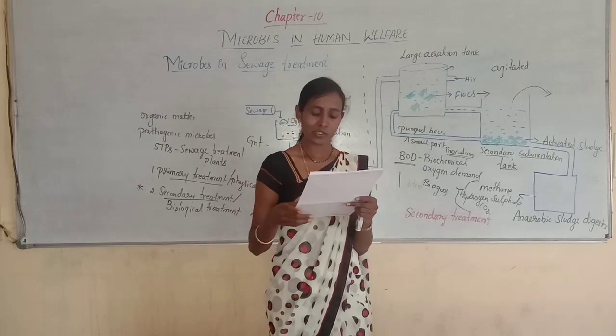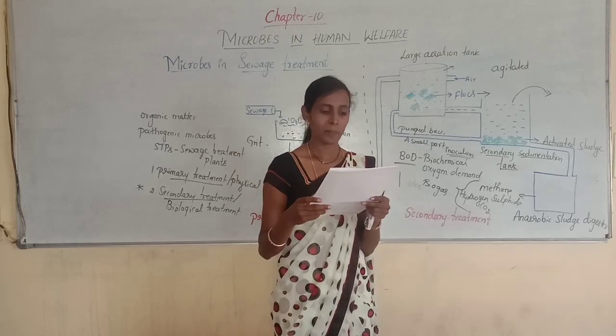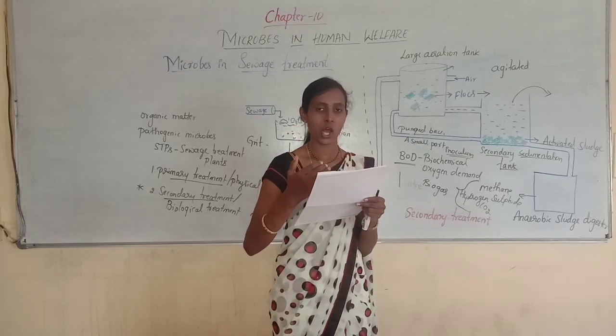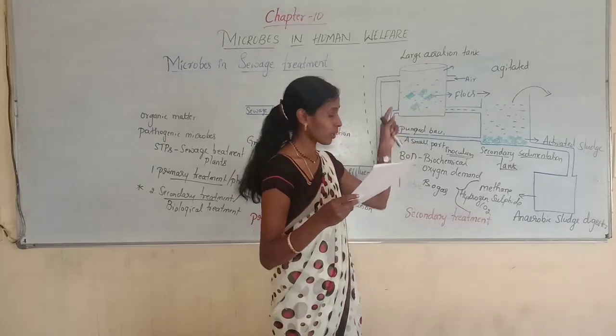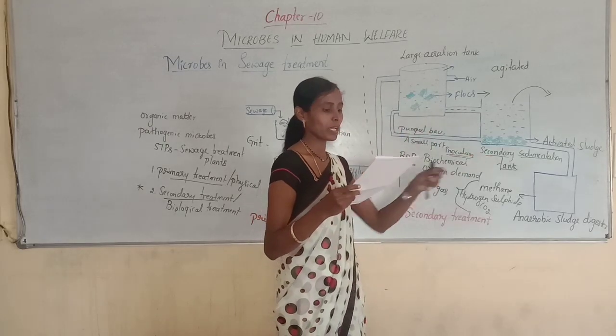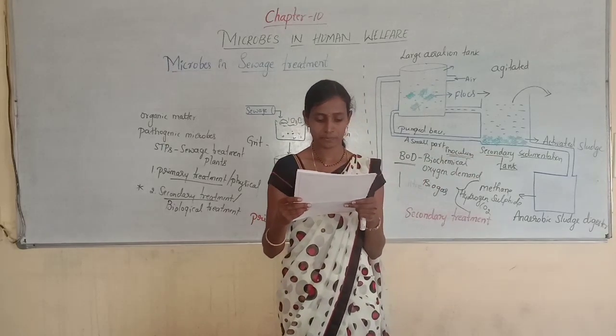Option D has very high amount of suspended solids and dissolved salts. Here when you observe all these, option B is correct. Option B, it is processed by aerobic then anaerobic bacteria in the secondary treatment in the sewage treatment plant.